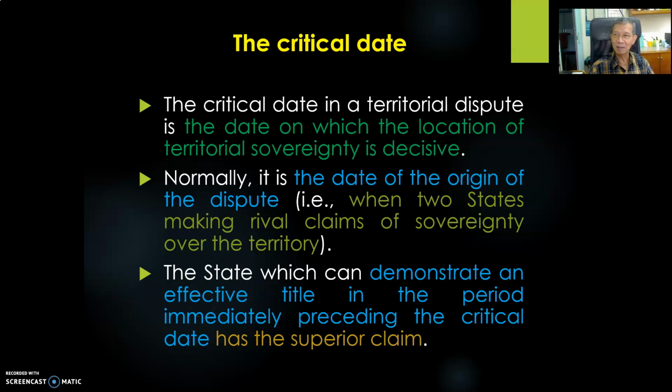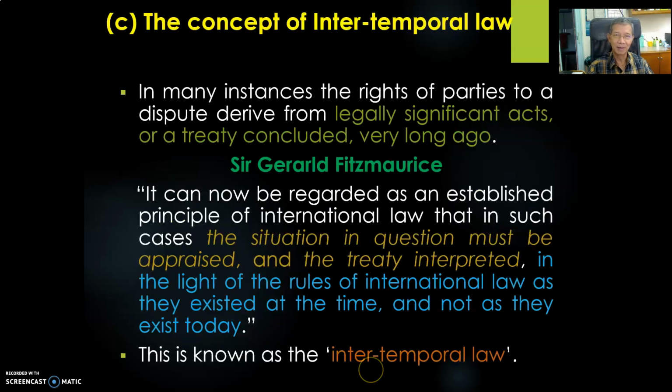States may make fake activities over the territory, showing that we are now exercising sovereignty. This is not accepted. The proof of exercise of sovereignty must be before the critical date and not after the critical date. This is the most important thing.